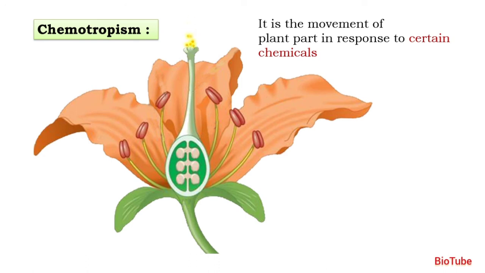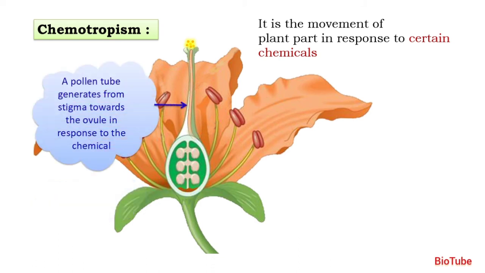As soon as the pollen grain lands on the stigma, the pollen grain contains the male gamete, and this male gamete has to reach the female gamete, that is, the ovary. Inside the ovary, there are ovules. You are going to study all this in detail when you study sexual reproduction in plants. Because of this pollen grain, the ovules start secreting a chemical. When the ovules secrete a chemical, a pollen tube is formed. Because of this pollen tube, the male gamete can easily reach the female gamete.